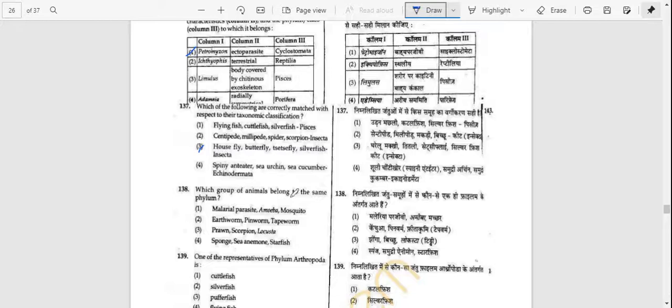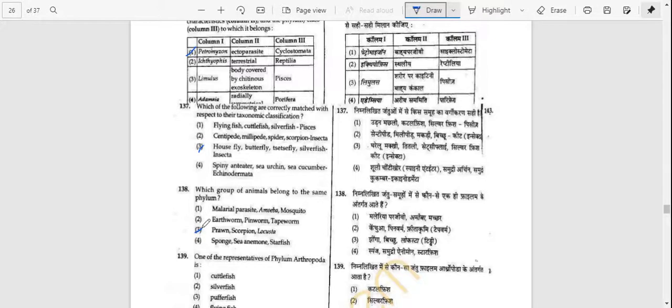Which group of animals belong to the same phylum? Malarial parasite, amoeba, mosquito, earthworm, pinworm, tapeworm, prawn, scorpion, locusta, sponge, sea anemone, and starfish. Answer is option number C, that is prawn, scorpion, and locusta.